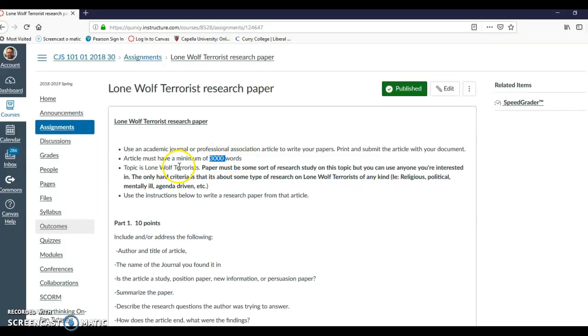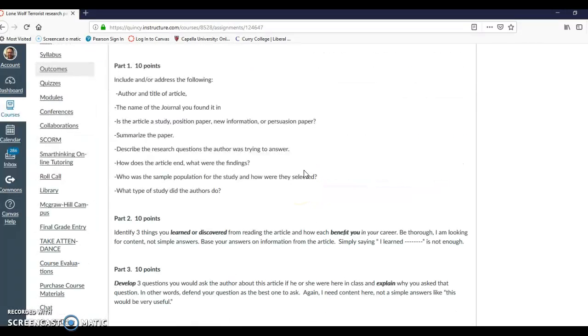Okay. Topic is lone wolf terrorists, as we've discussed. Paper must be some sort of research study on the topic, but you can use any one you're interested in, any paper or research that you're interested in. As far as this, as long as it has something to do with lone wolf, I'm good. You don't have to specifically focus on this research study. I'm finding that's a little bit difficult. So just make sure it has something to do with the lone wolf terrorists. Okay? Then you have your instructions.